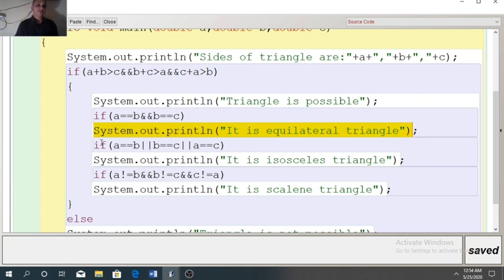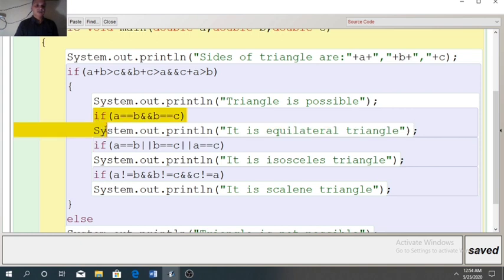But you know that in case of multiple if, whether the if condition is true or false, this concept will check all the ifs. We have seen the first condition is true, then also it will go to check the second if condition. So here you can see when we enter 4, 4, 4, the second if will also be satisfied: 4 equal to 4 or 4 equal to 4 or 4 equal to 4.